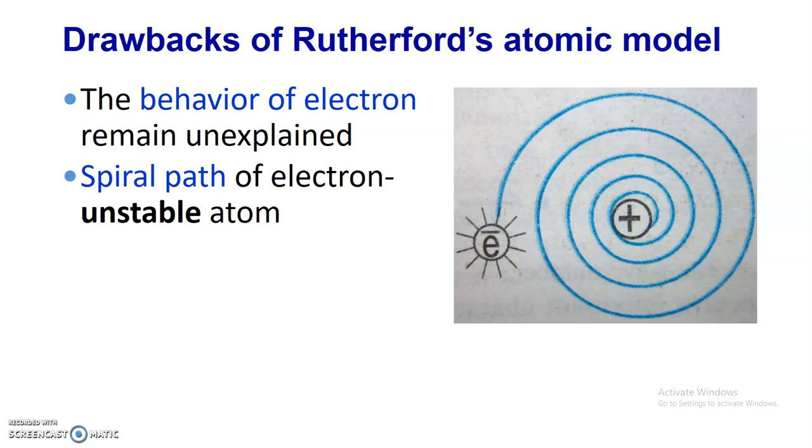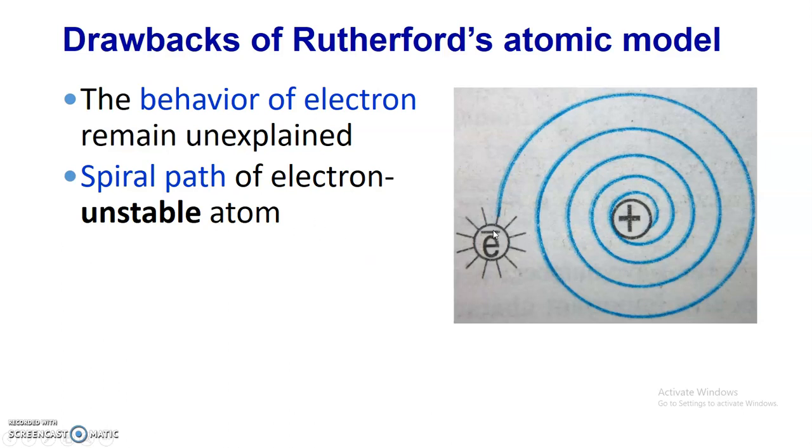Due to this loss of energy, its motion would slow down, and therefore the orbit becomes smaller and smaller. Ultimately, the electron will fall into the nucleus, and the atom will collapse within a short time, that is within 10 to the minus 8 seconds. But this never happens, and the atom is overall stable.